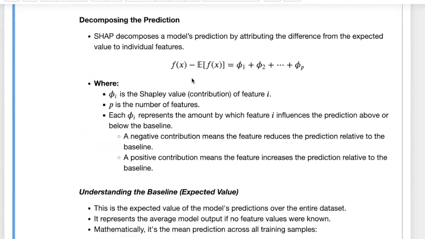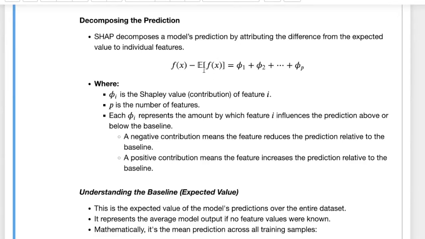SHAP decomposes a model's prediction by attributing the difference from the expected value or average value to individual features. So this E of f of x here is the average or expected output value. This f of x is the output for the instance x or input x.